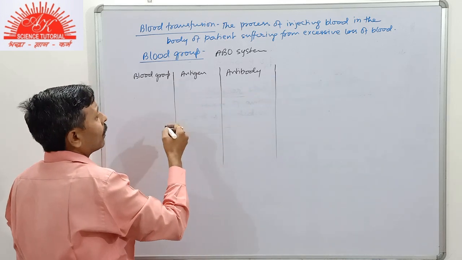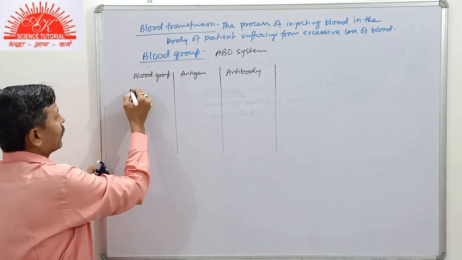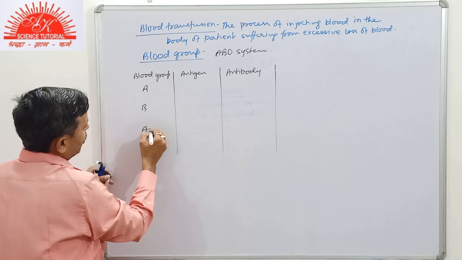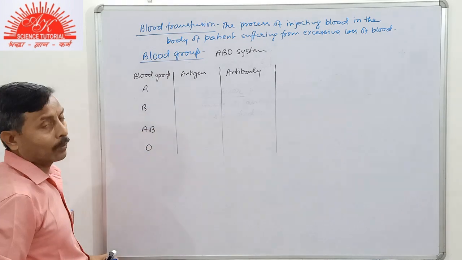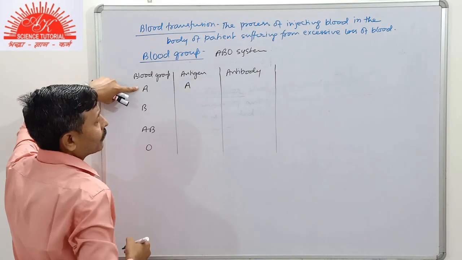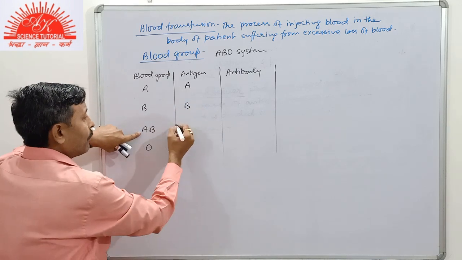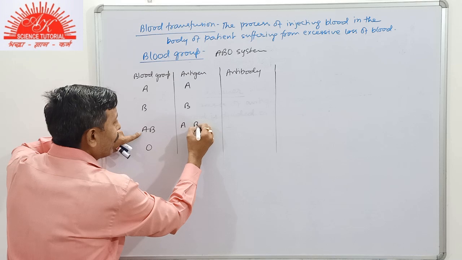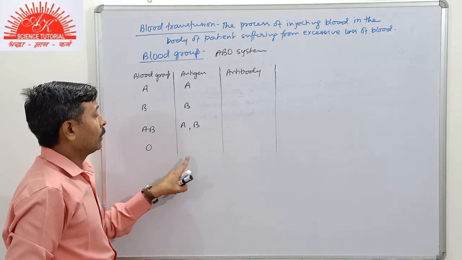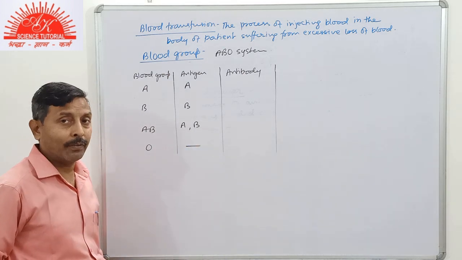Then how the compatibility takes place. First, write the blood groups A, B, AB and O. There are four blood groups. If the blood group is A, it will have antigen A; blood group B, antigen B; and if the blood group is AB, it will have both antigen A and antigen B. And O, zero, nil, means it will have no antigen on the surface of RBC.